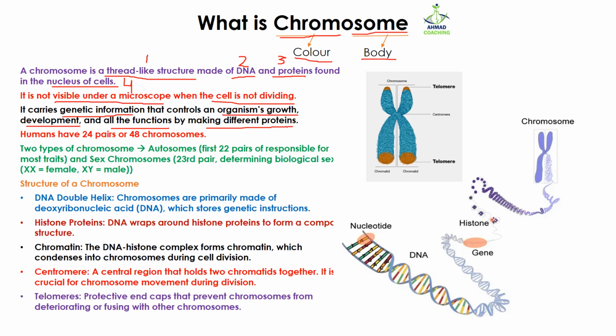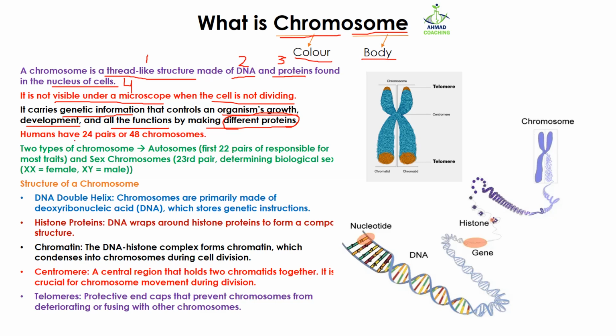So chromosomes contain the information of different types of proteins in the form of genes, and as that gene is going to form proteins, those proteins are going to make different phenotypes. When you say phenotypes, it means different appearances. For example, hair color, eye color, height, all this information is stored in the genes, and those genes are present in the chromosome.